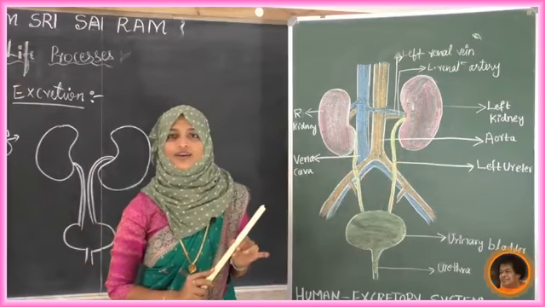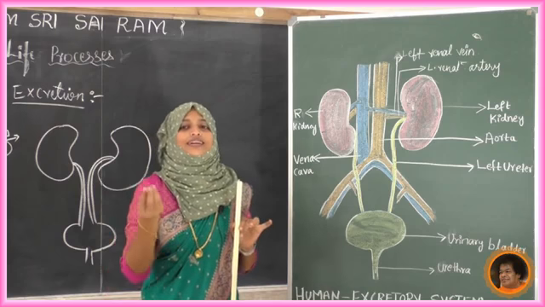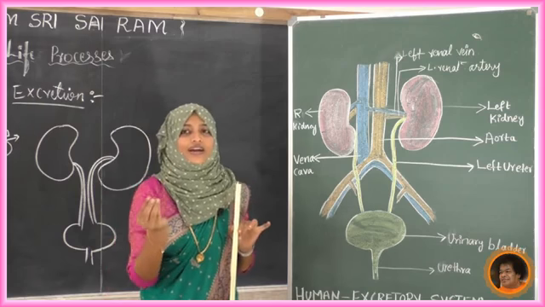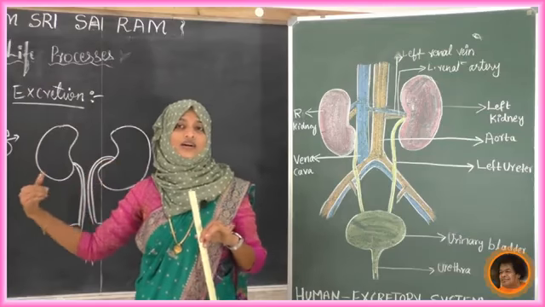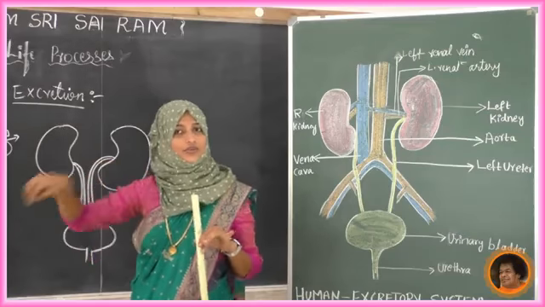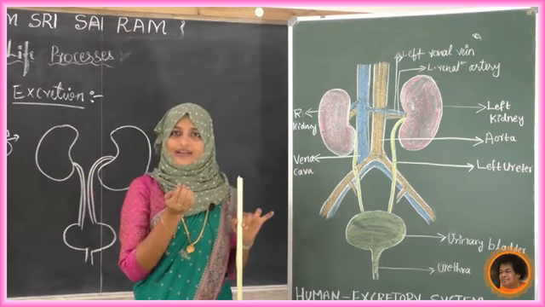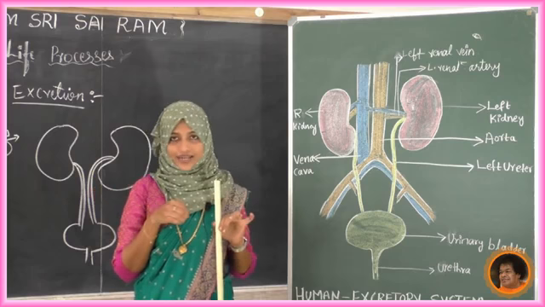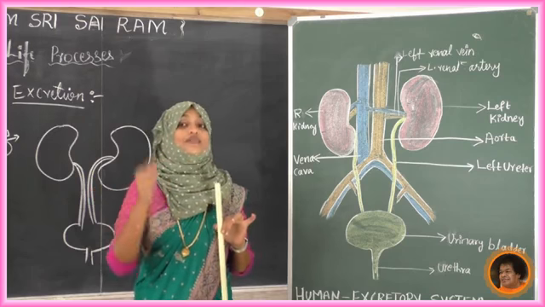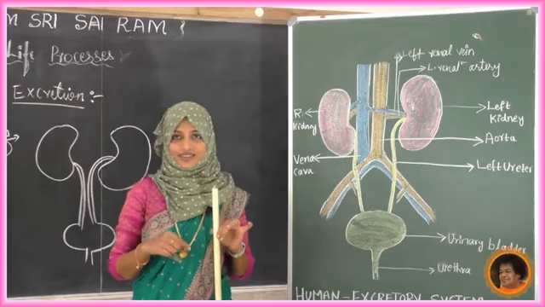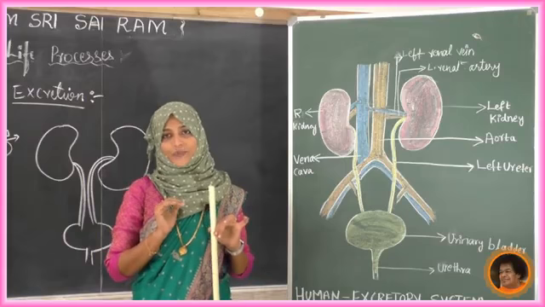Now our kidney capillary is going to take in oxygen, diffusing it to the kidney, and it is giving back carbon dioxide from the capillaries. Now what remains? There is waste material with water, and that stays there only.